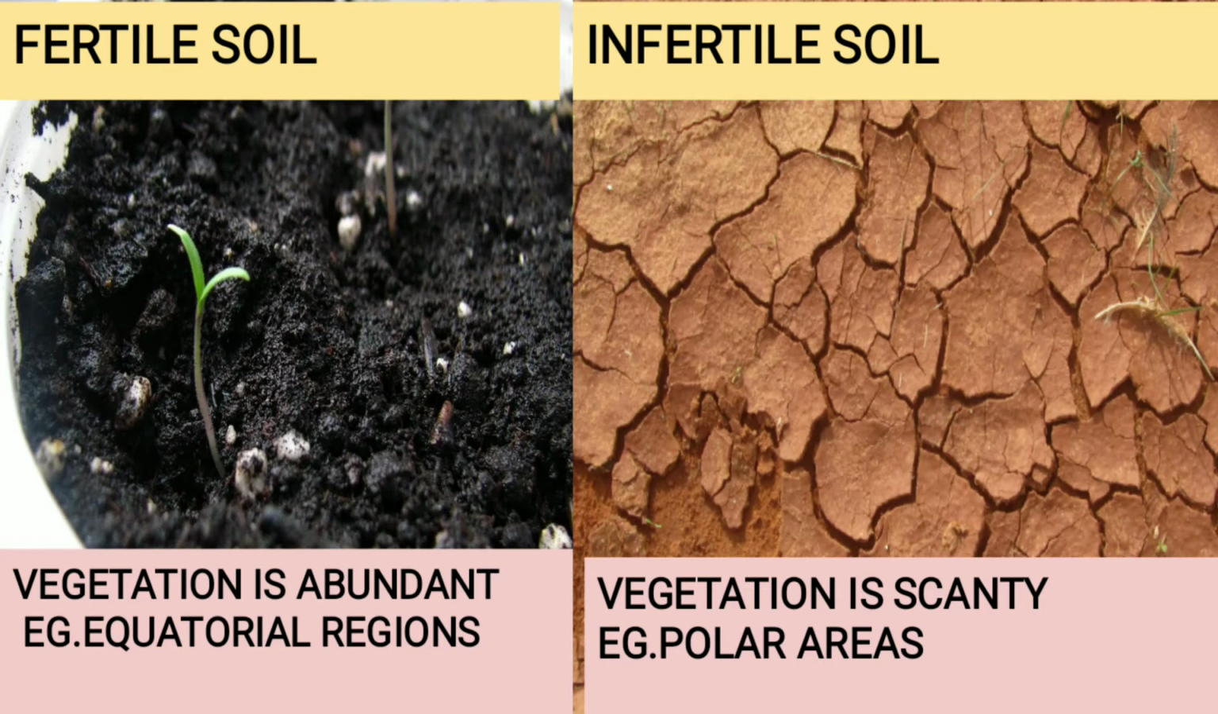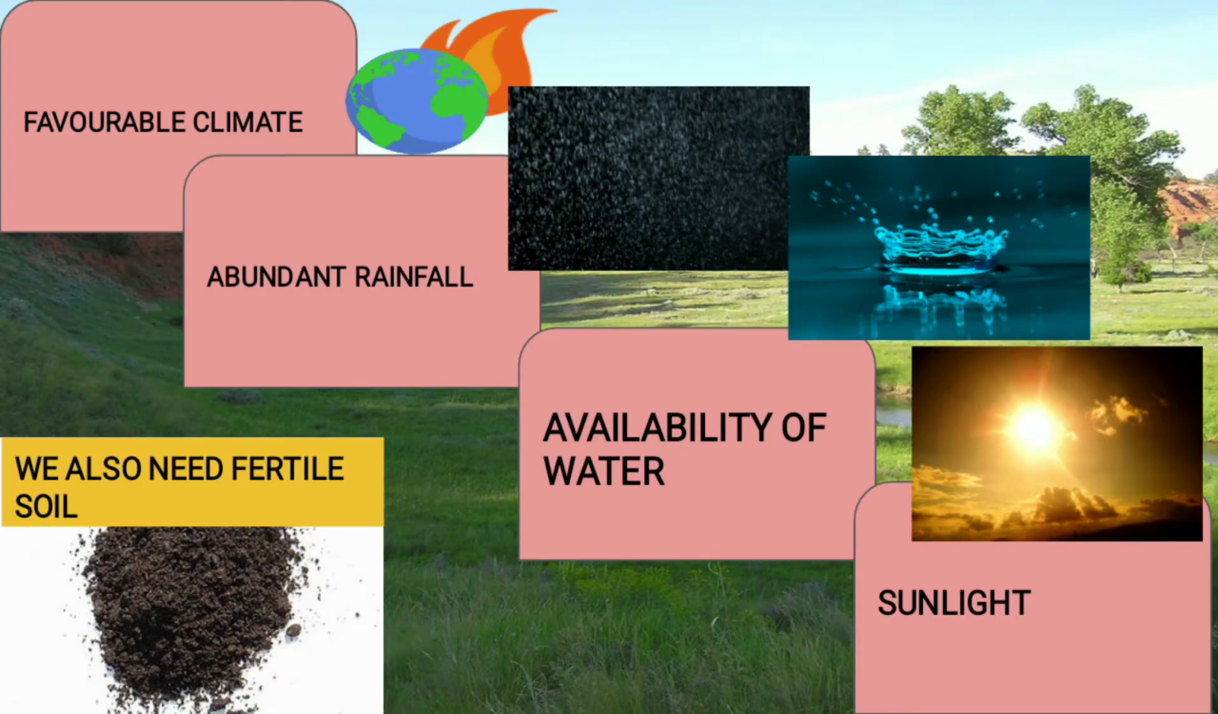But in infertile soil, the vegetation is scanty. Scanty means less. Example, polar areas, the areas near the poles. The north pole, you can see the polar regions. So what are the things which are necessary? We need a favorable climate, abundant rainfall, which means plenty of rainfall, availability of water. We also need sunlight, and of course, fertile soil. So always remember these factors.